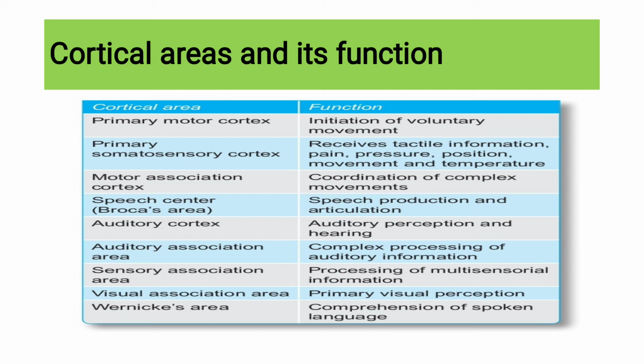Next is the motor association cortex, that is coordination of complex movements like your handwriting, everything I have told you. Then the speech center, which is called Broca's area, B-R-O-C-A. It handles speech production as well as articulation.